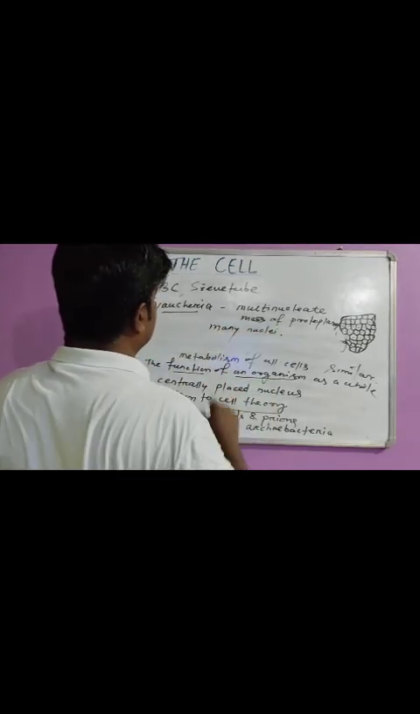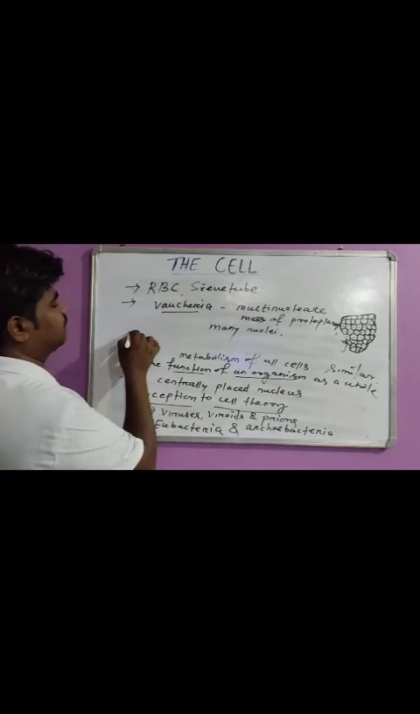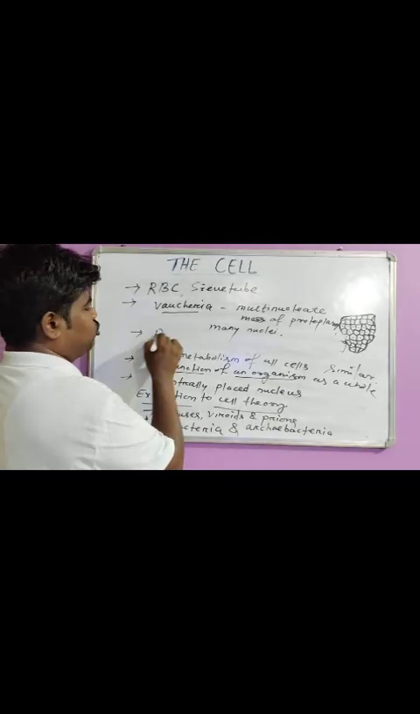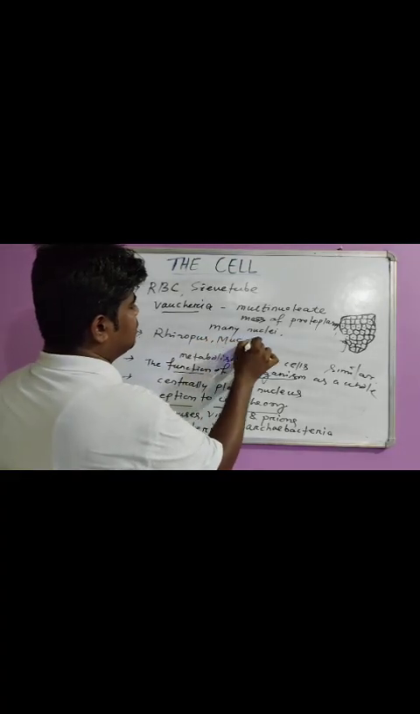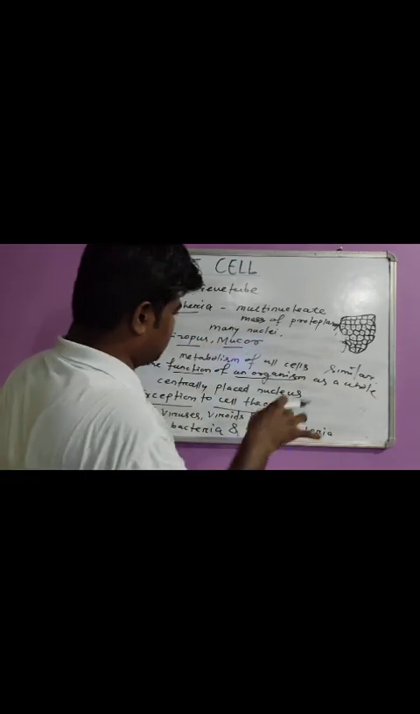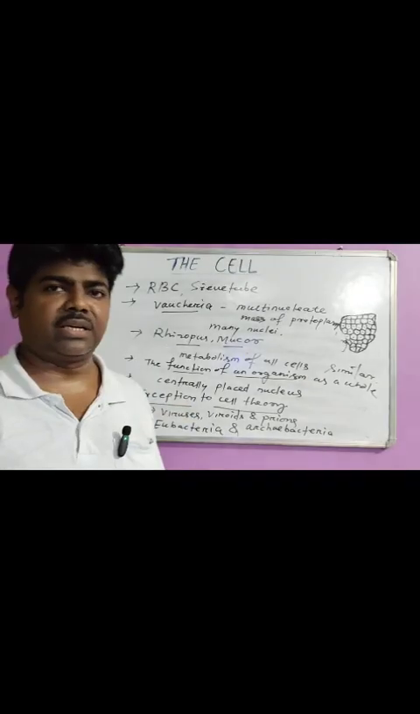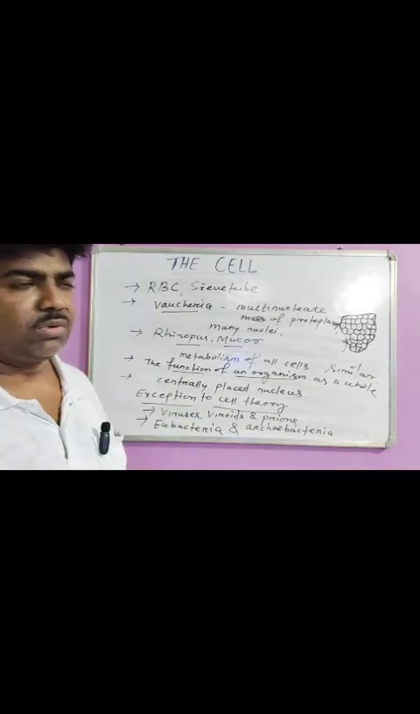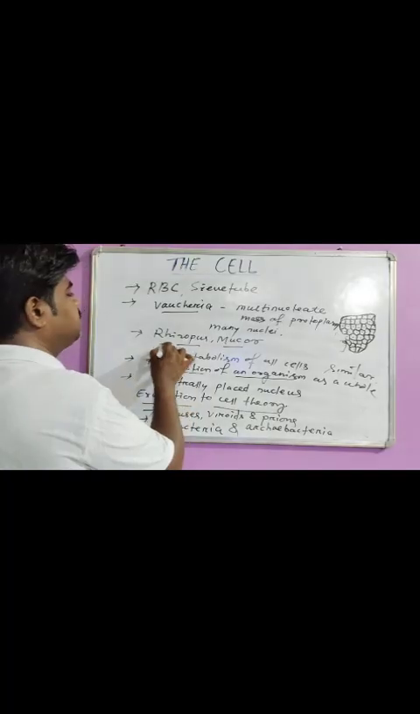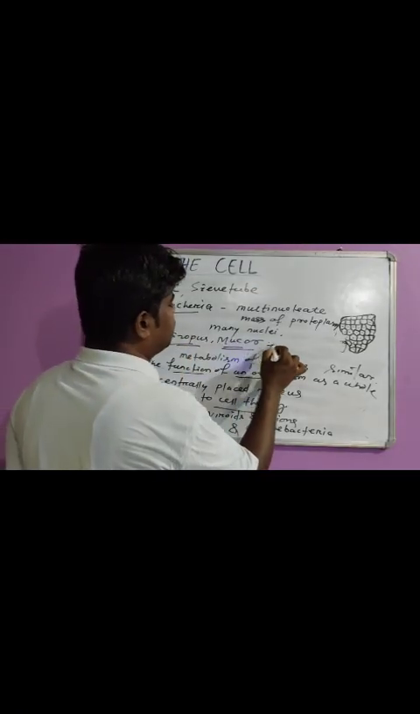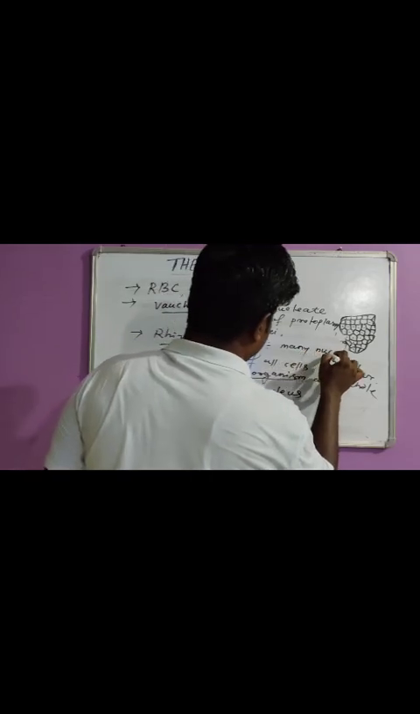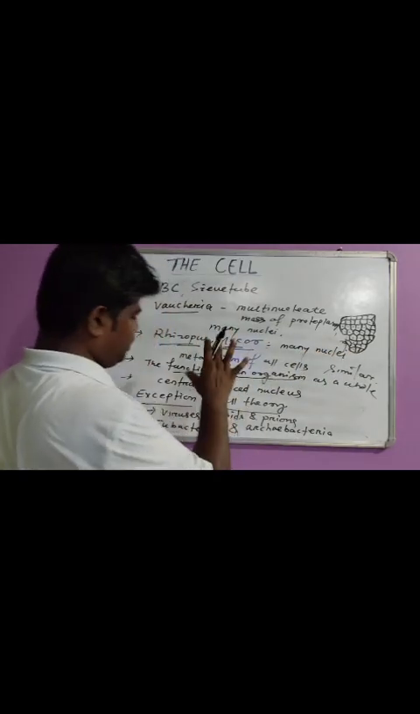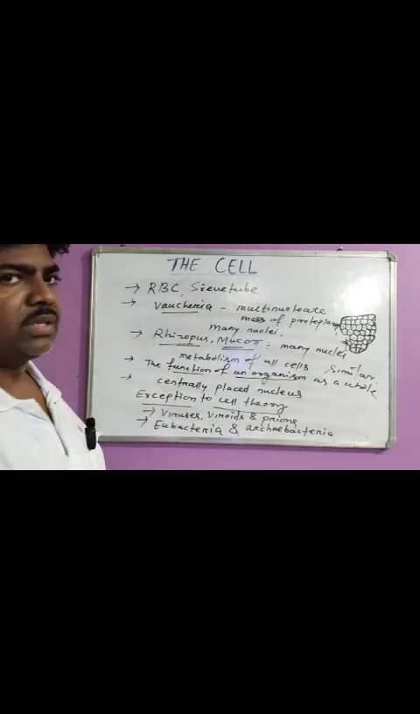And in fungi like Rhizopus and Mucor, their cells also contain many nuclei. The cell theory states that each cell has a centrally placed single nucleus, but Rhizopus and Mucor have many nuclei in the cell. So these are the exceptions to cell theory.